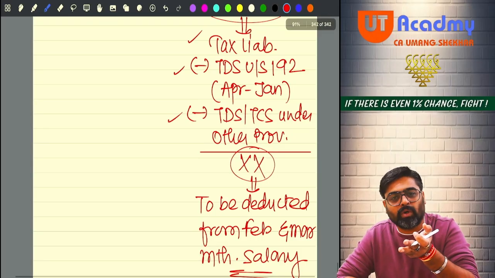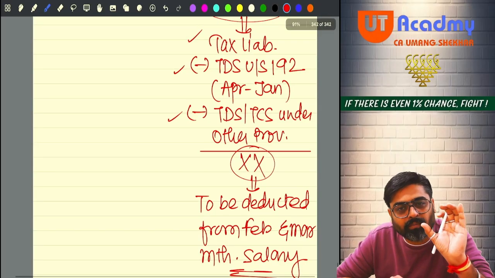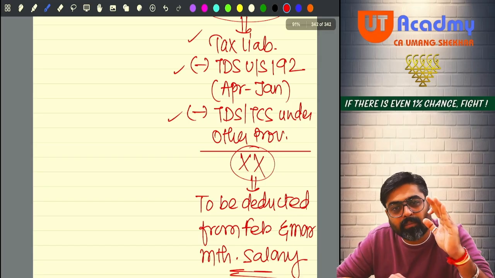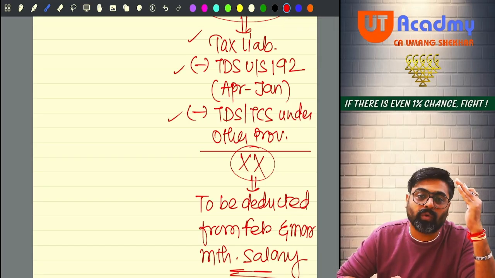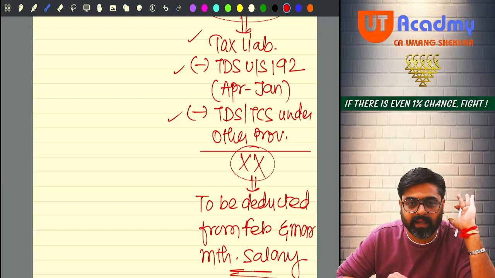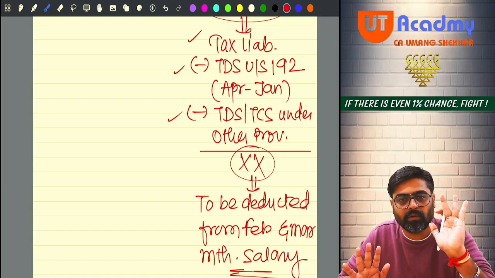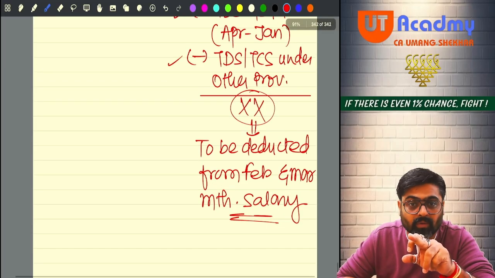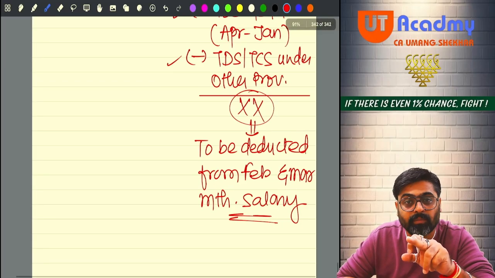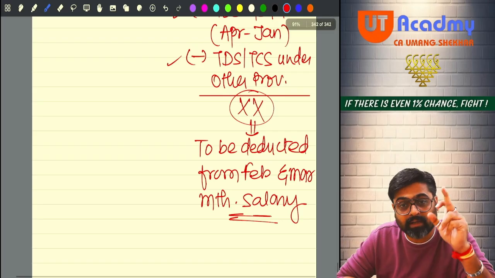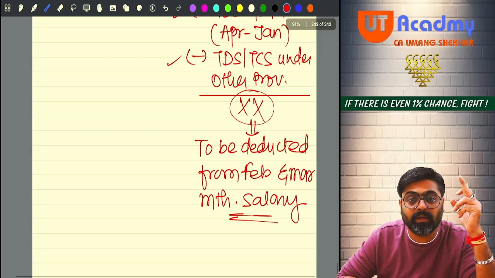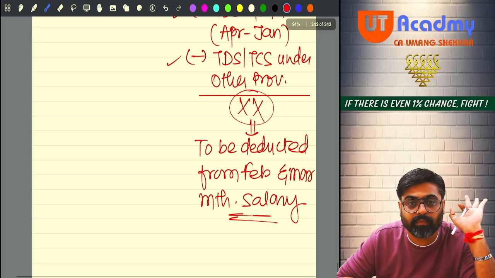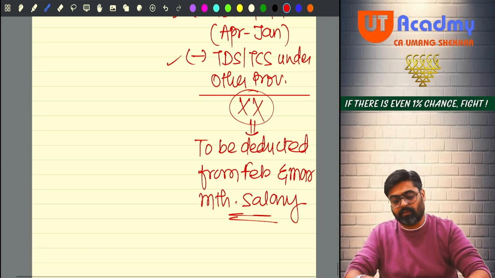And divided by 2, if the amount of monthly TDS is coming less as compared to what the employer was deducting earlier, then it is allowed. Otherwise, whatever monthly amount is calculated now should be at least that much which the employer has been deducting so far. Got it, sir? Sure? Done.